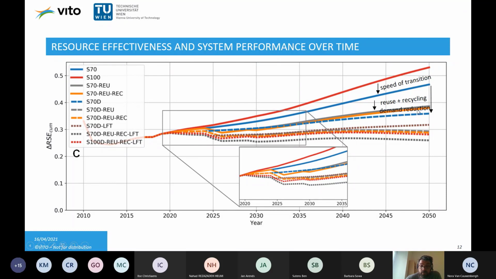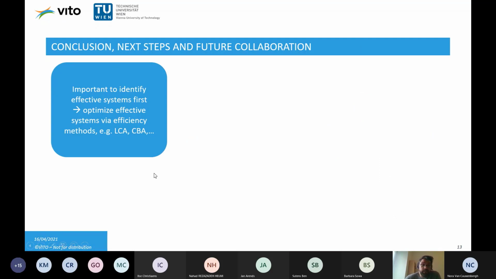Also the demand reduction, which means that there's ride sharing or car sharing services implemented, can lead to reduced statistical entropy values, also the lifetime increase. So it shows that some effects are immediate, others are long-term, and this is a way how we can analyze statistical circular economy transitions for any type of system that can be mapped in terms of a material flow system.